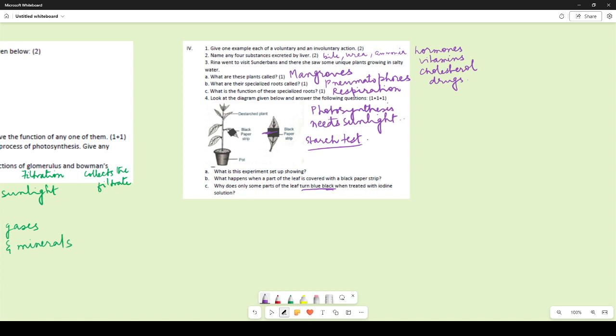So those parts are not performing photosynthesis. There the process of photosynthesis is not happening. So those parts will not have starch, and therefore those parts will not turn blue-black, and only some parts will turn blue-black when they are treated with iodine solution.